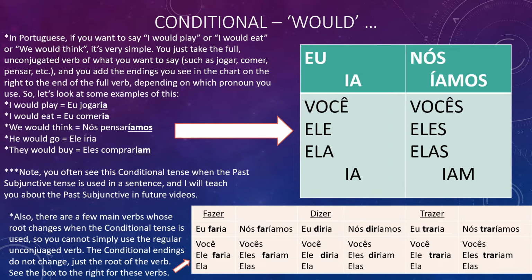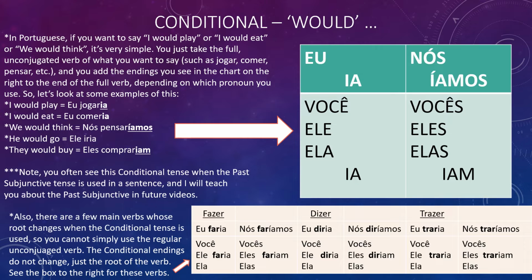He would go. The verb for to go is ir. Ele iria. And they would buy. The verb for to buy is comprar. Eles comprariam. So pretty simple, really, right?